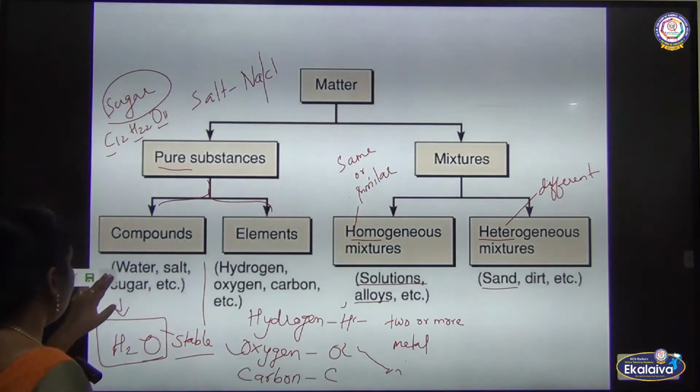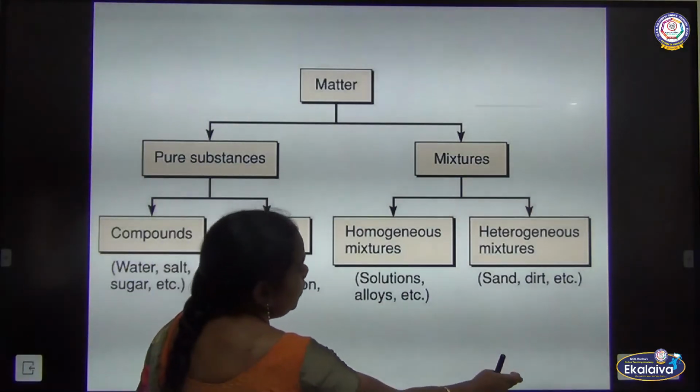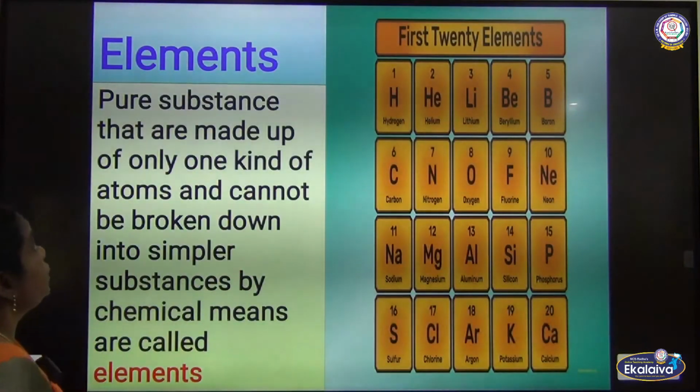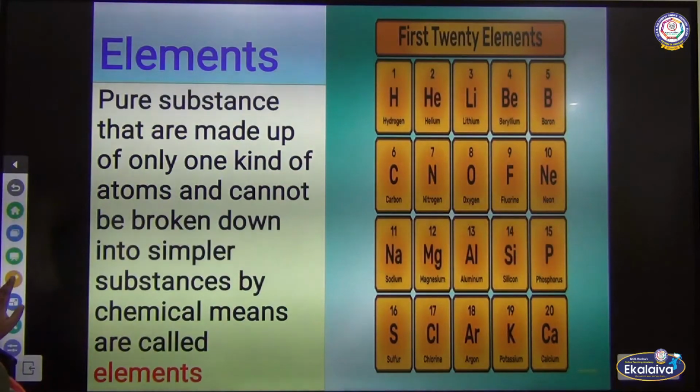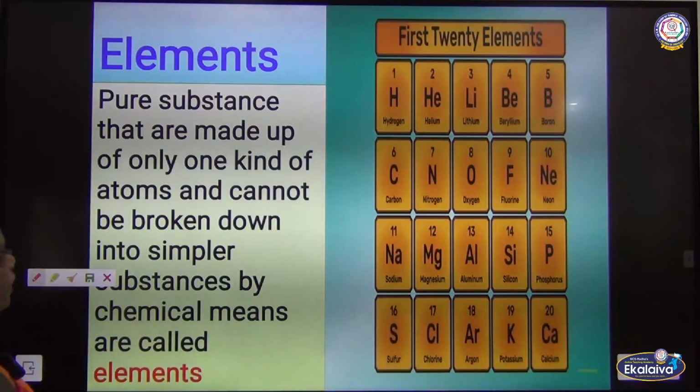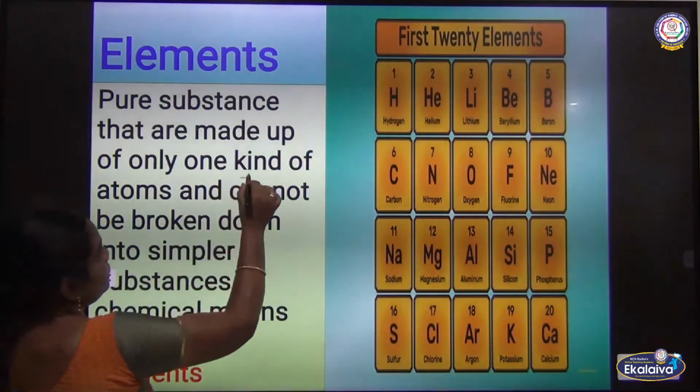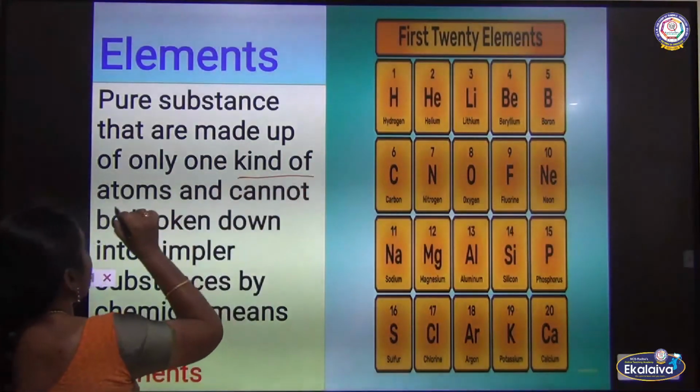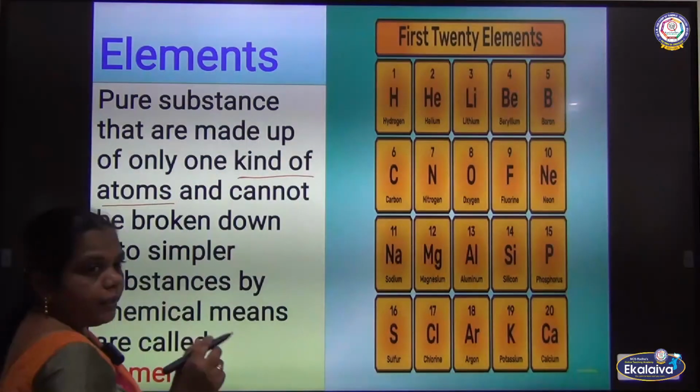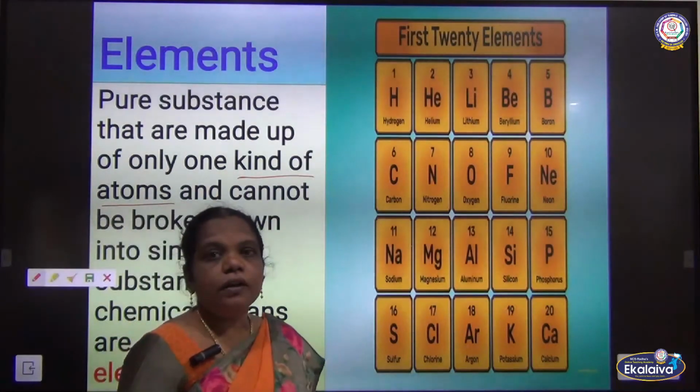And now next we are going to learn one by one about the pure substance, otherwise called what? Element. What is meant by element? The element is nothing but made of one kind of atom. What I said already, the atoms, otherwise we call them what? Elements.